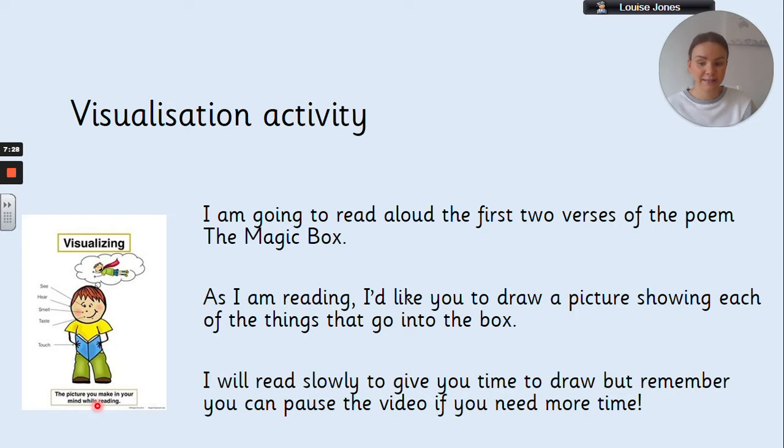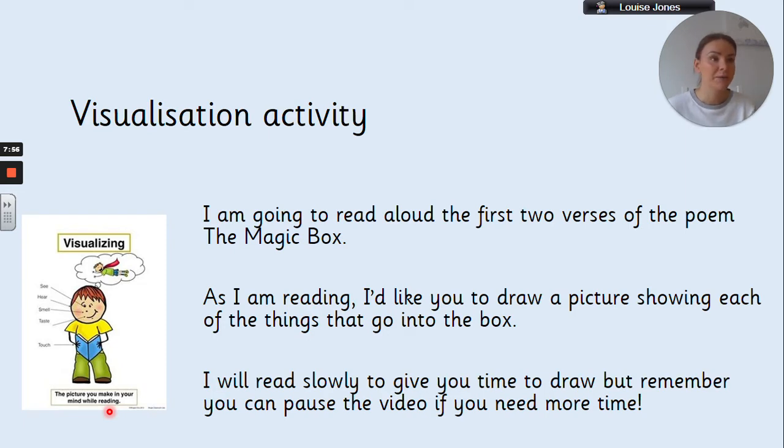Now, visualizing is the picture that you make in your mind while you're reading. So whenever you're reading anything, you should be picturing what you are reading in your mind. You should be trying to create that image in your mind of the words that you're reading. And that's why when we read something really good and it's got loads of description in it, it helps us to create a better picture, a clearer picture.